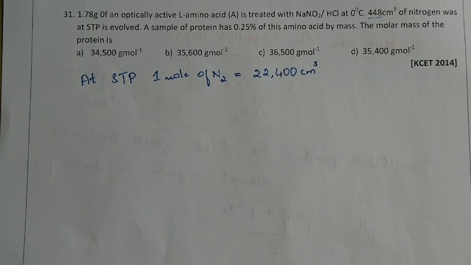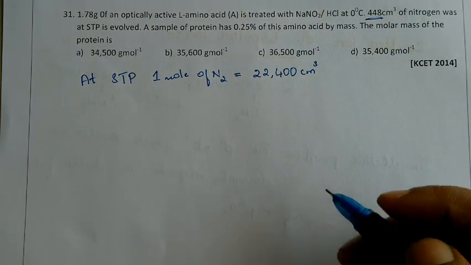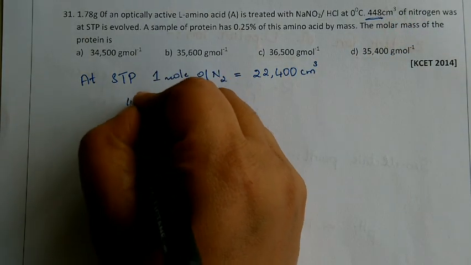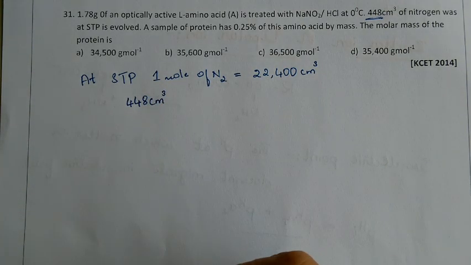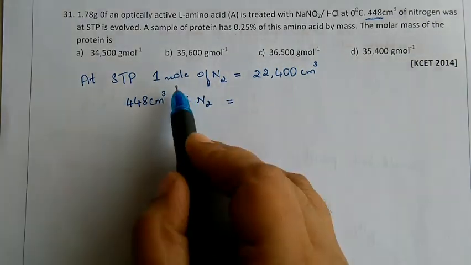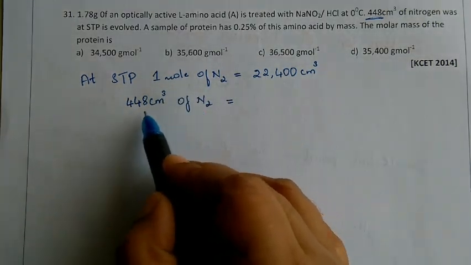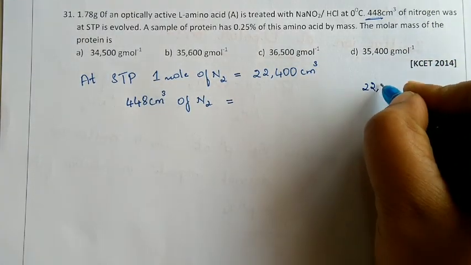So we are going to convert this 448 centimeter cube into moles now. If it is 448 centimeter cube of N2, how many moles is that? You should write it for cross multiplication in this way.